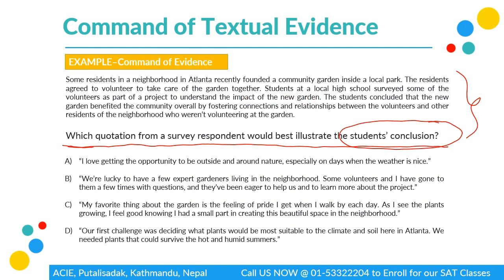As we can see from this line, it has been clearly stated that the students concluded that the new garden benefited the community overall by fostering connections and relationships between the volunteers and other residents of the neighborhood who weren't volunteering at the garden. To sum this up clearly in Nepali, basically what the students are saying is that between the people who volunteer and the people who don't, there was a good connection, a good relationship formed because of this new garden. Now we have to find the best option which is going to be similar to the conclusion we made.